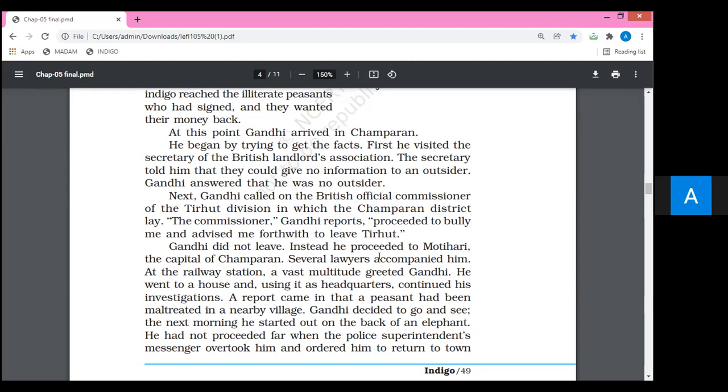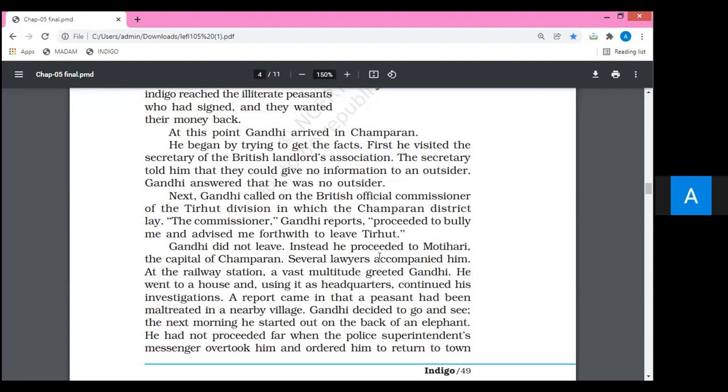Now look at the next paragraph. Gandhiji didn't leave. I already told you that Gandhiji was a very hard personality. He was really a practical person, so that is why he did not follow the orders of that person, the British official commissioner. Instead, on the contrary, he moved to Motihari, the capital of Champaran.